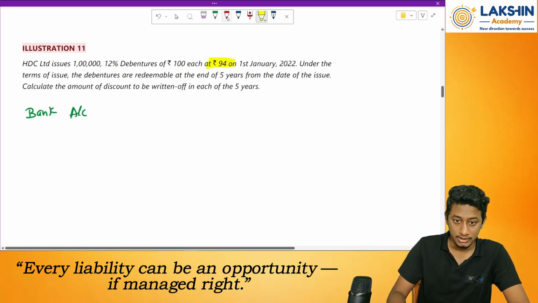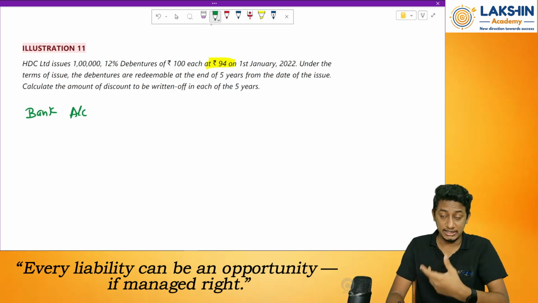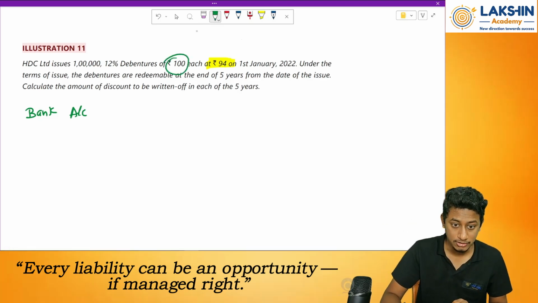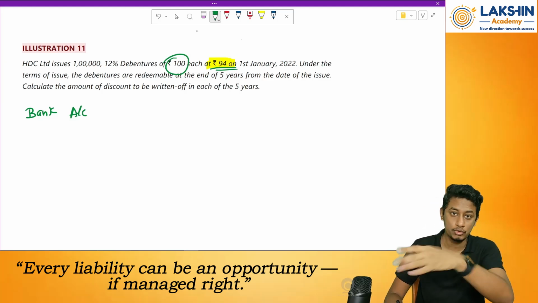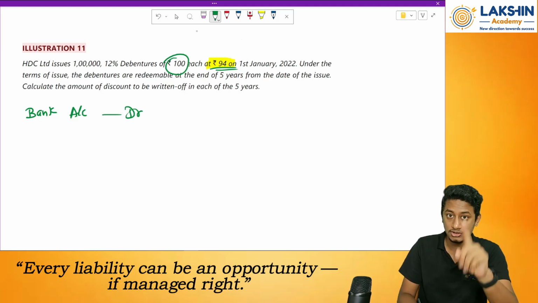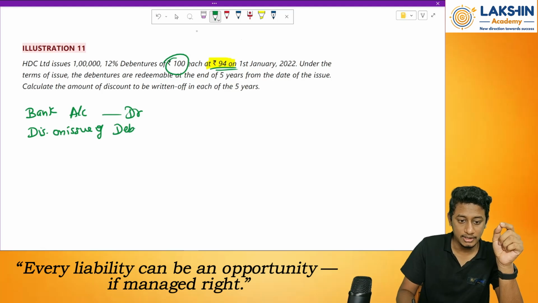At discount. That means we are incurring a profit or loss? We are incurring a loss over here, because for debentures worth rupees 100, I am taking only 94 rupees. 6 rupees I am letting go. Don't pay me. Right? It is a loss to me. So the account is debited. It's an expense. So discount on issue of debenture account.